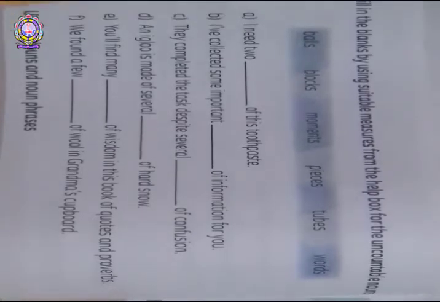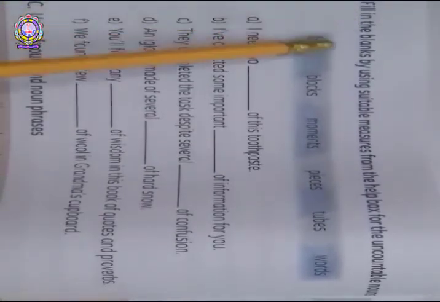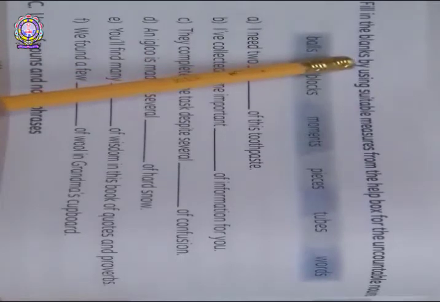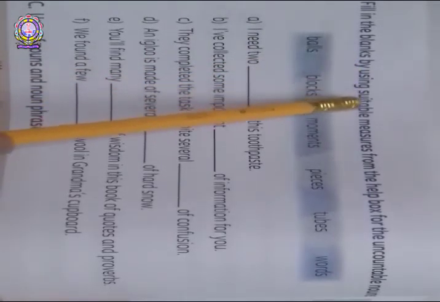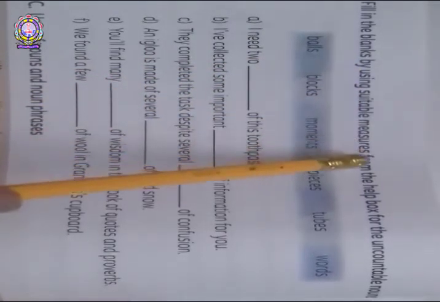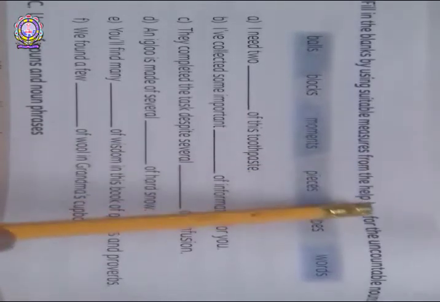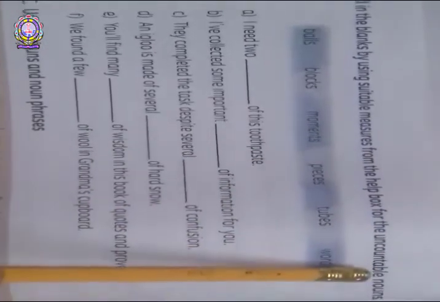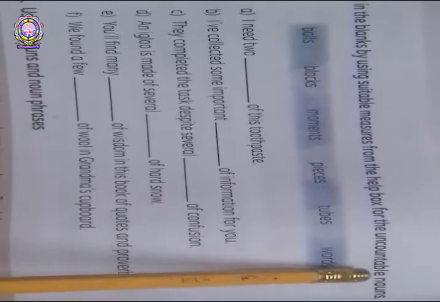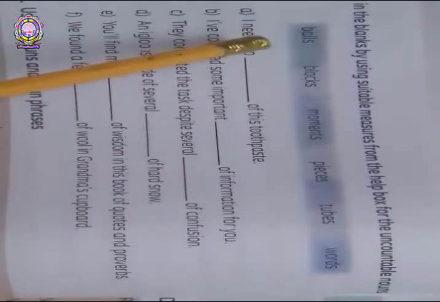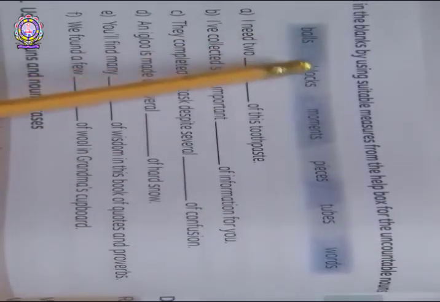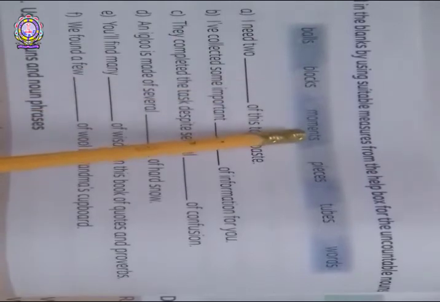Here you have an exercise. Fill in the blanks by using suitable measures from the help box for the uncountable nouns. See the box: balls, blocks, moments, pieces, tubes and words.